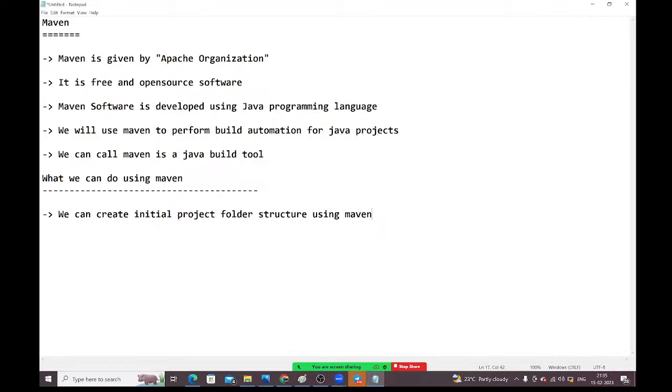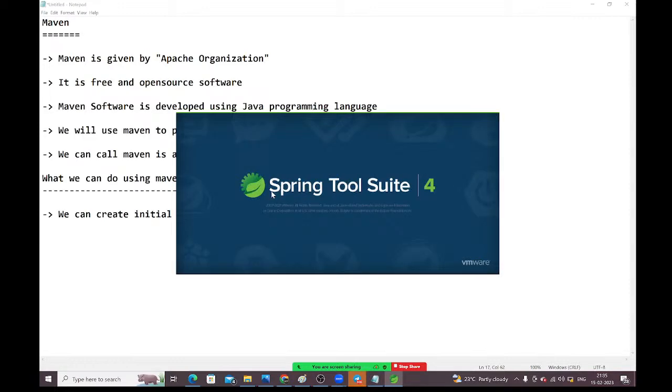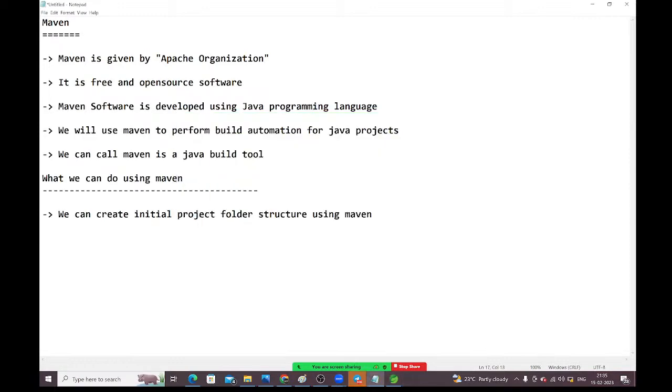Next, inside that, we can download the project dependencies using Maven, guys. See, my project is a Spring Boot project. For my project, I want to use Spring Boot, so Spring Boot related dependency I need to download. I am using Spring Data JPA, so that dependency I need to download. I am going to use Kafka as a message queue, so that dependency I need to download, and I need to use log4j, so that corresponding dependency I need to download. I need to download the JUnit dependency. Security I want to apply, so the corresponding dependency I need to download. We'll download all these things.